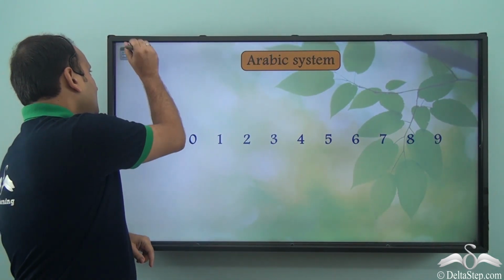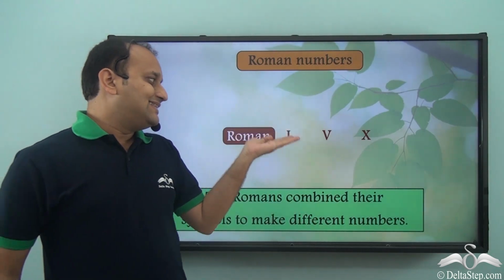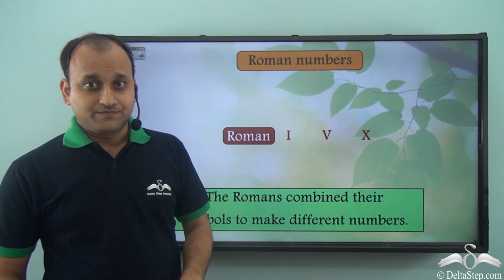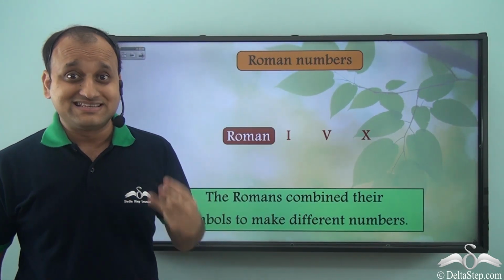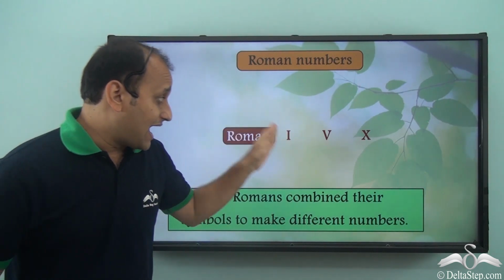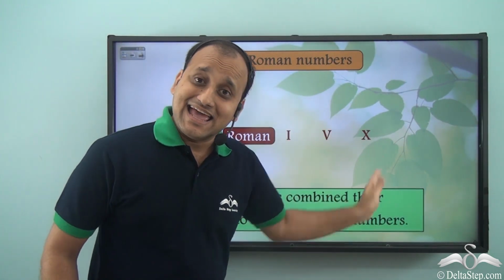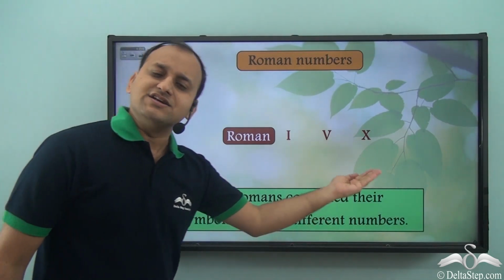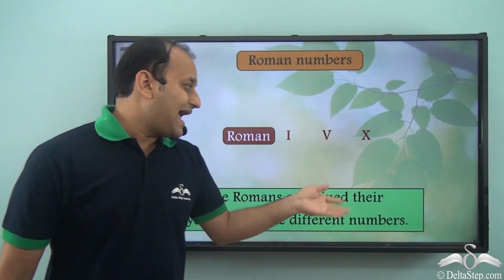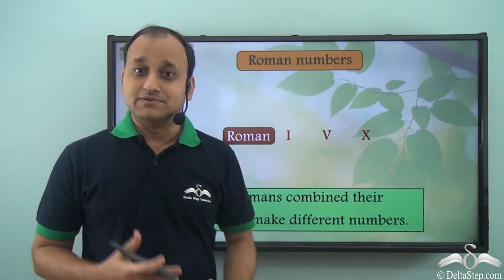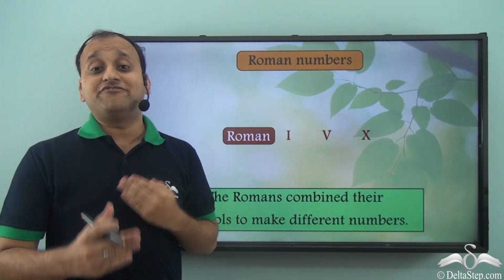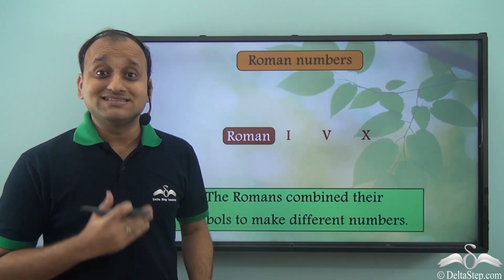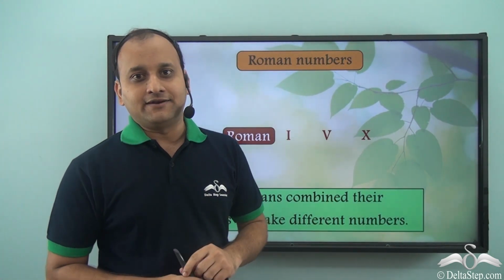Similarly, the Romans had their set of symbols. The first 3 symbols in that set were I, V and X. Romans combined their symbols to make different numbers, and the I, V and X symbols were combined in different ways to write numbers till 39.